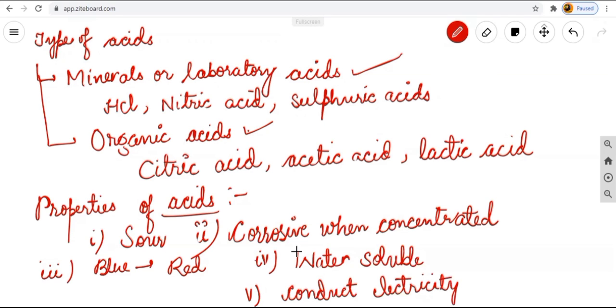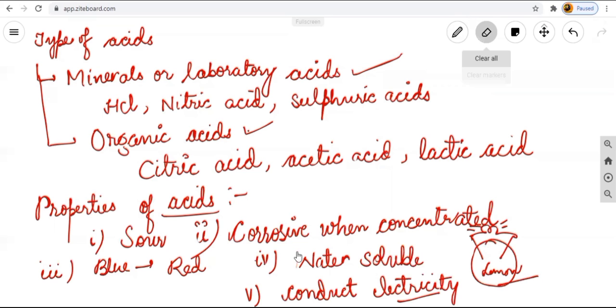How will it conduct? Let's do one of the activities at your home. You will have to take a lemon, or you can take a potato also. You can put 2 iron nails in it, and you will have to take one of the smallest bulbs on the 2 iron nails. You will see that this bulb starts glowing. So from this we can say this lemon, which is an acid, can also conduct electricity.